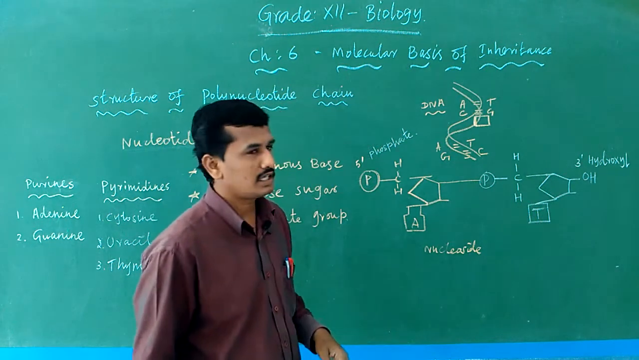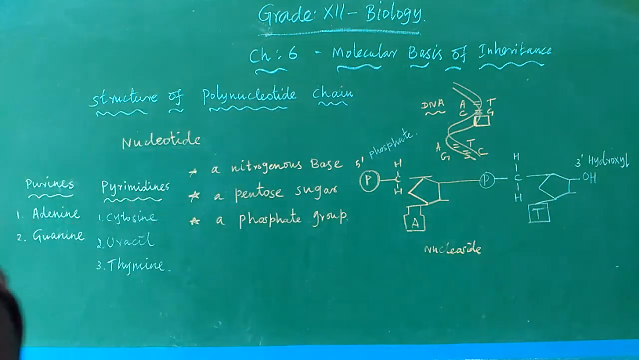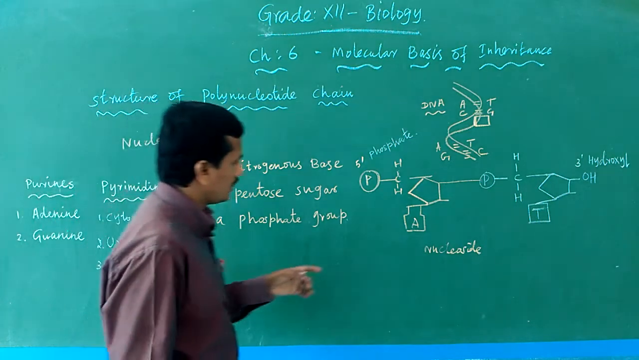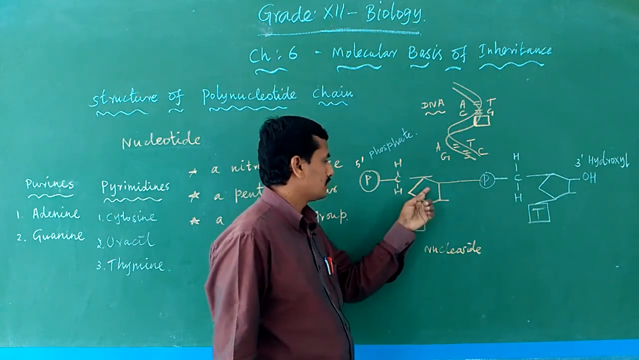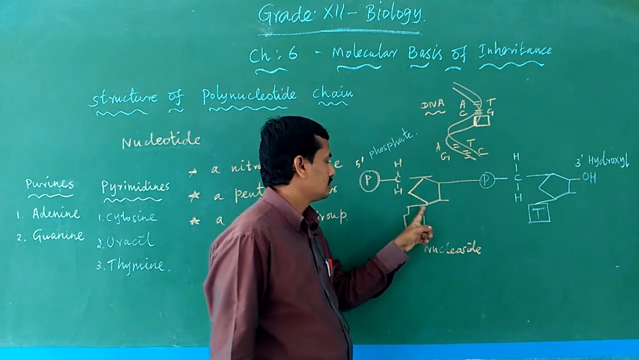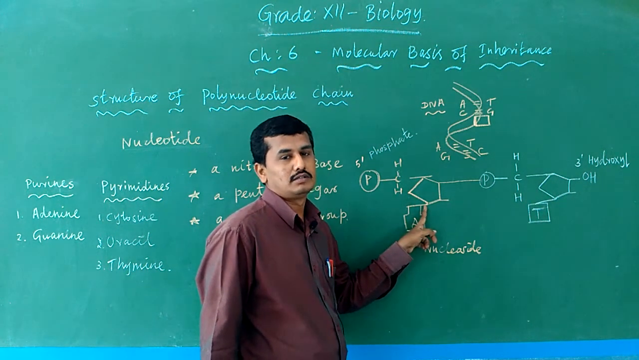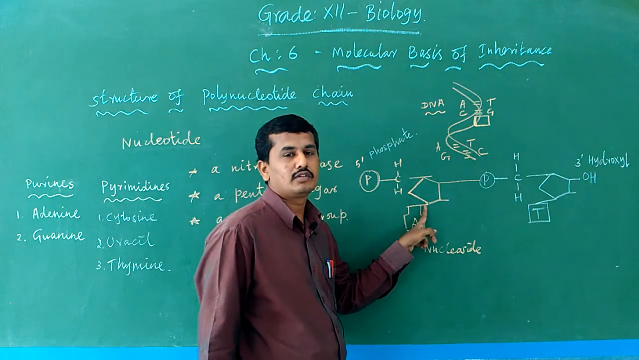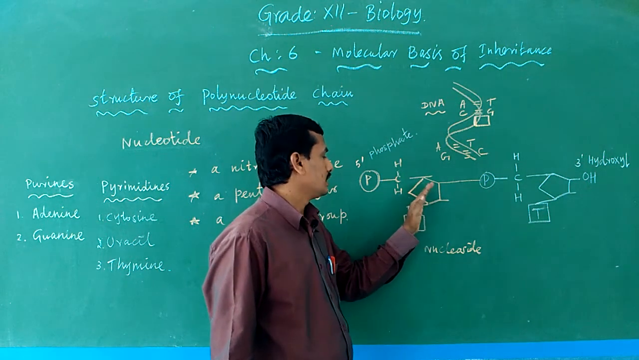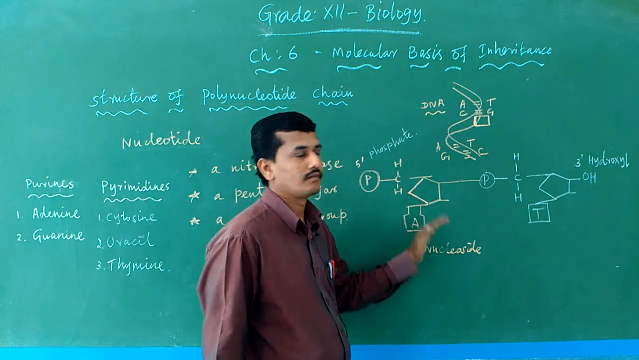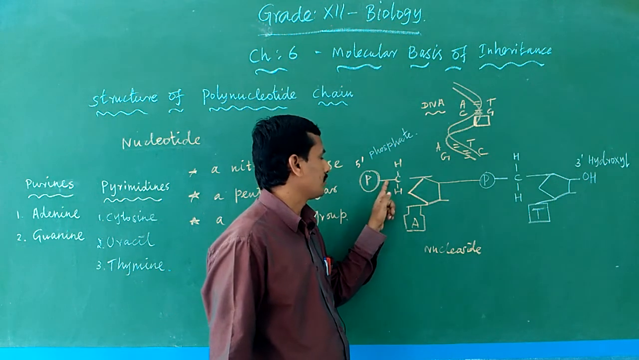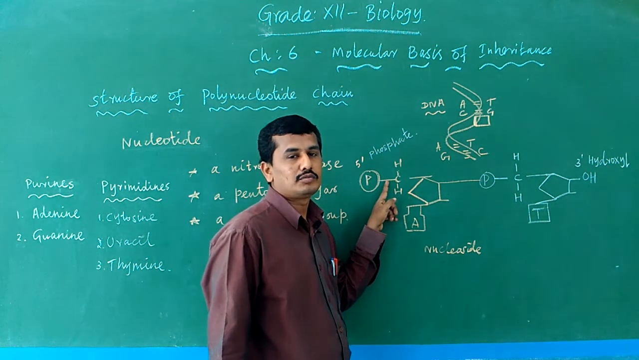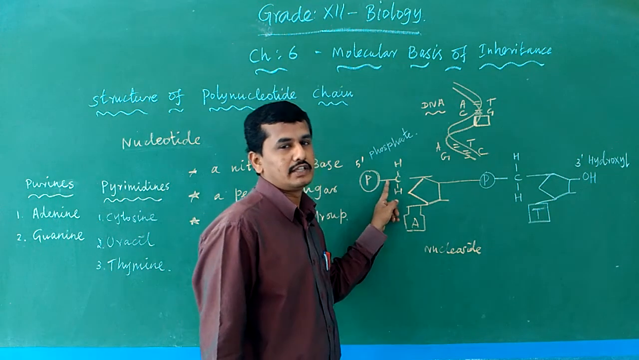What bonds are present in the nucleotide and between the nucleotides? The nitrogen base adenine joins with the pentose sugar by an N-glycosidic bond, or linkage. Then it forms a nucleoside. The nucleoside joins with the phosphate by a phosphoester bond, or phosphoester linkage.